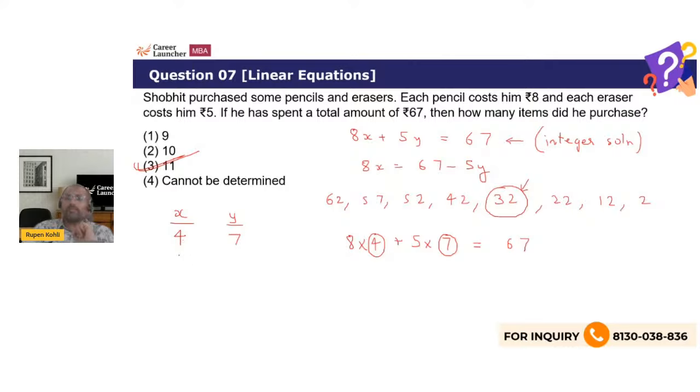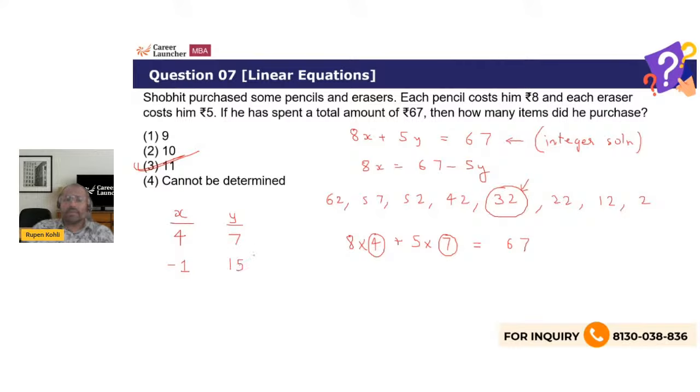You can't decrease by 5. You can, but mathematically there is a solution for this equation, but a negative value is not logical in the context of the problem. Mathematically speaking, another integer solution is to decrease the x value by 5, the coefficient of y, and increase the value of y, because if you're decreasing this, you'll have to increase the other to balance out. You have to increase the value of y by the coefficient of x, which is 8. So 7 plus 8, 15.